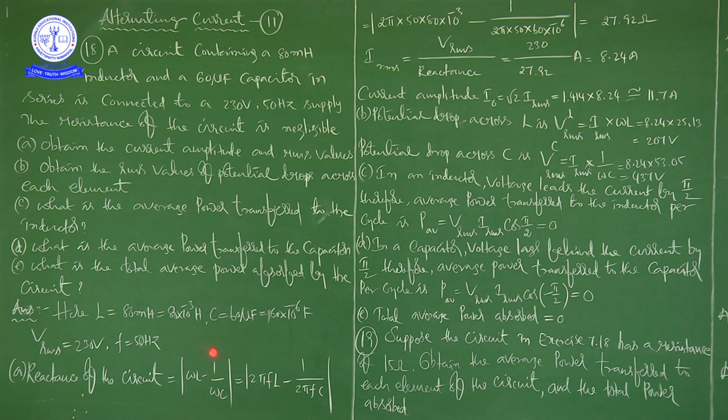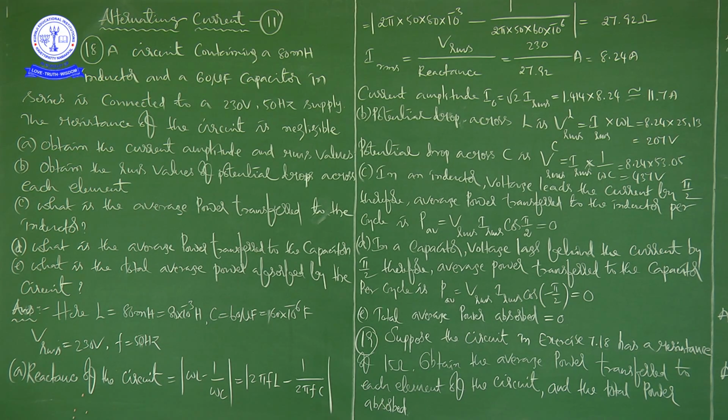So first, the reactance of the circuit. This is the formula we have to substitute. And finally, because of the mod also, we are getting 27.92 ohms. Now, I RMS is equal to V RMS by reactance, no? That is equal to 230 by 27.92 amps, that is 8.24 amps. Next, current amplitude I0 is equal to root 2 into I RMS, that is equal to 1.44 into 8.24, which gives approximately 11.7 amps.